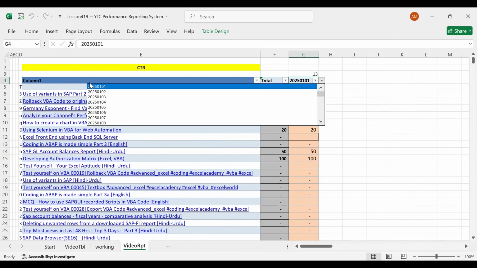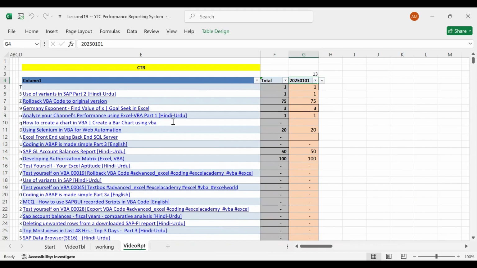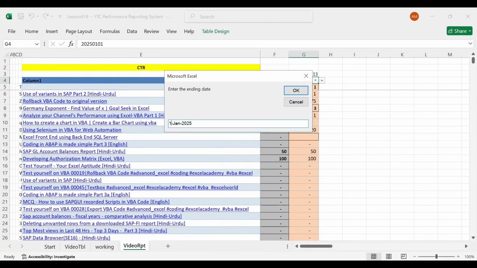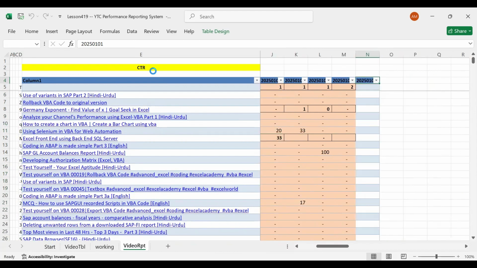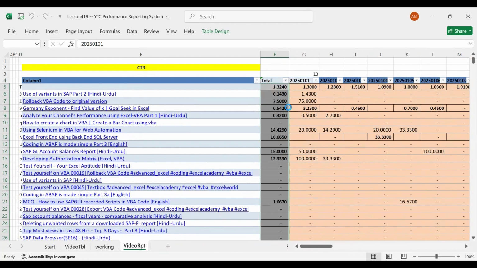For example, you apply it to 10th of January. So it will not only adjust the formula accordingly, but also the number format, without the conditional formatting technique, right? So this is a VBA technique which is being used here.